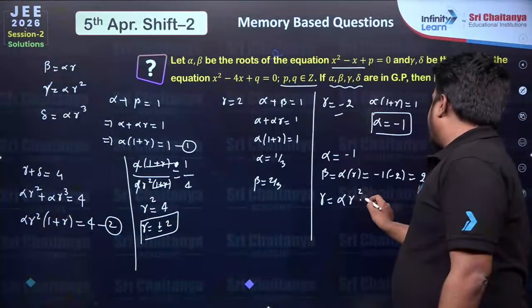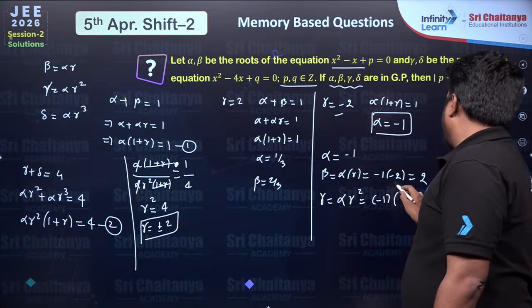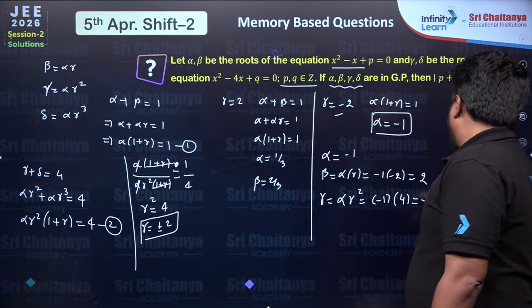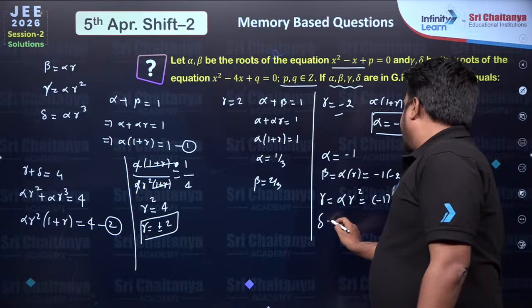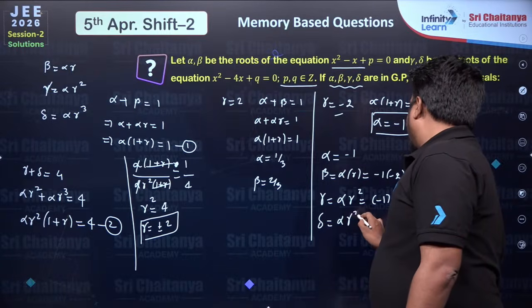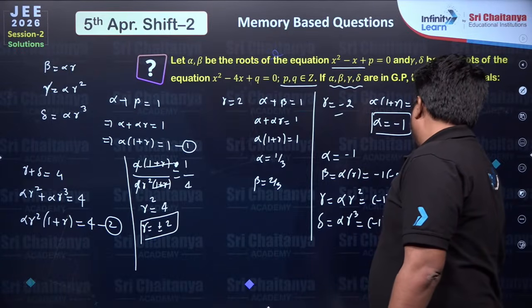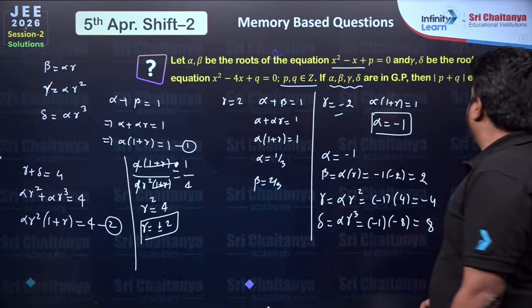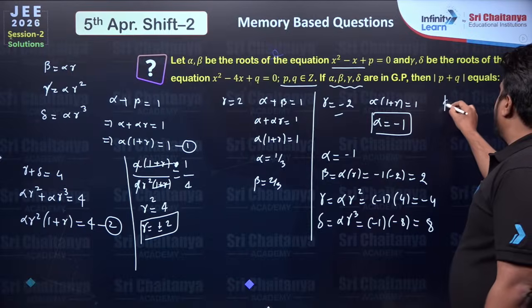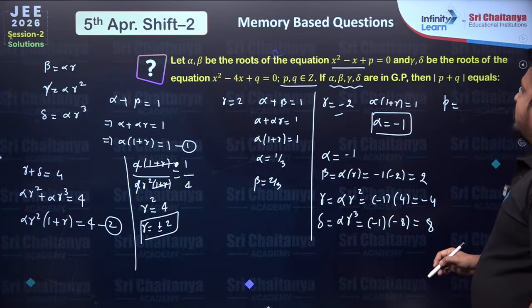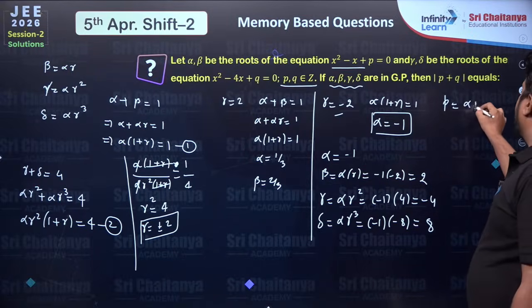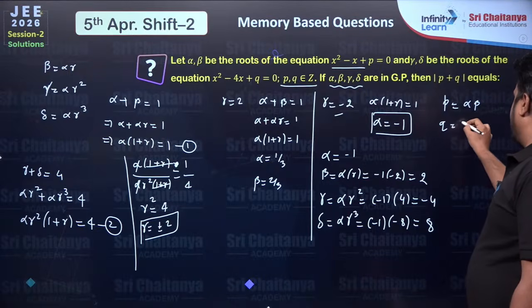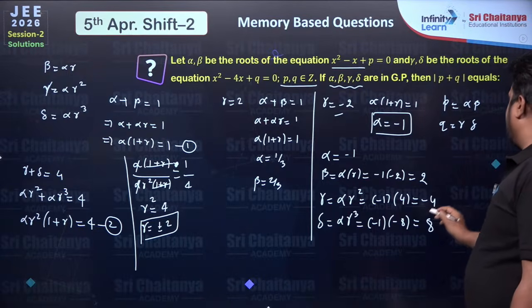Gamma is equal to alpha r square, so minus 1 into minus 2 square, that is minus 4, and delta will be equal to alpha into r cube, minus 1 into minus 8, that will be 8. So P is basically what? P will be equal to alpha beta and Q will be equal to gamma delta.